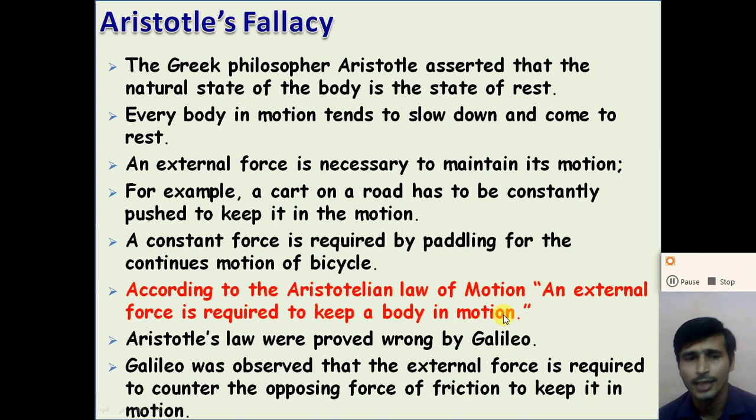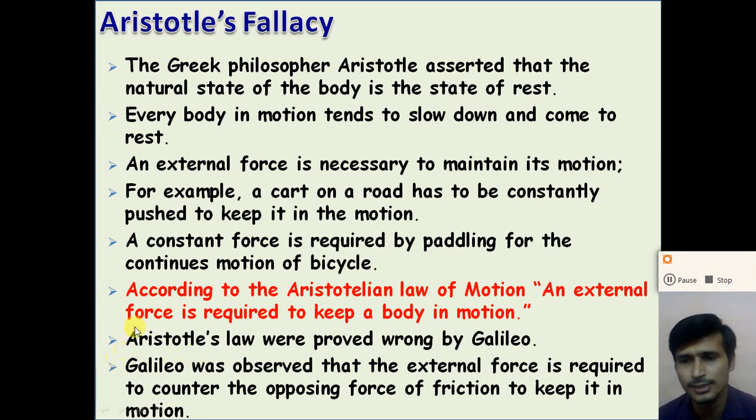Aristotle states that an external force is required to keep a body continuously in motion. But Aristotle's law was proved wrong by Galileo, right? Galileo states that the external force is required for motion, but only to counter the opposing force of friction, right? The friction force is acting on the object, and if we apply an external force to counter the friction force, the object will move continuously with uniform motion. So dear students, by several experiments, Galileo proved that Aristotle's law was wrong.